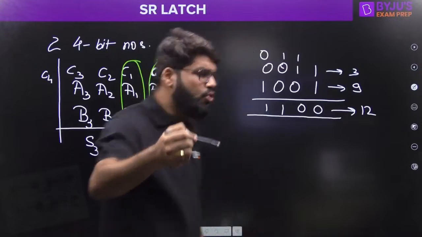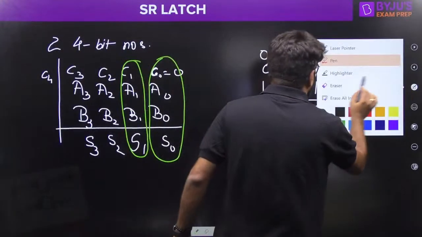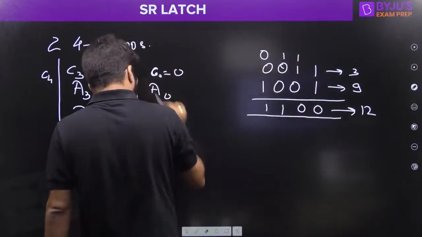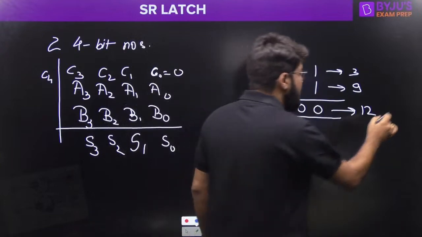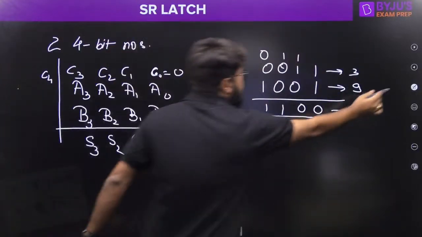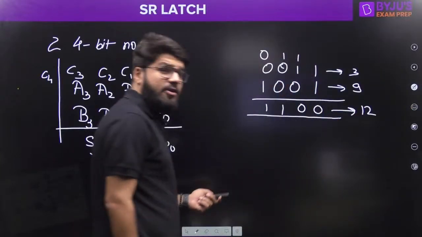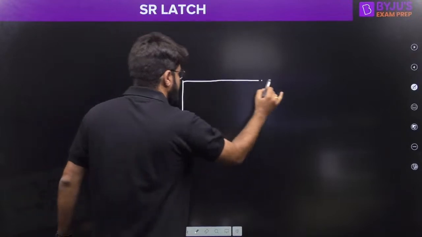So serially I will have to go stage 1, stage 2, stage 3, stage 4, serially 1 by 1, but not in parallel. So the condition is, sir, I have only 1 full adder. That is what I am telling now. So suppose let us complete this design using the 1 full adder. No problem, sir. I can complete the design using 1 full adder.